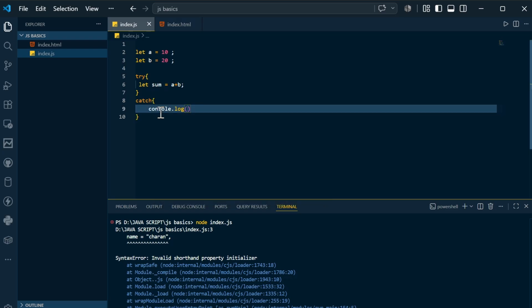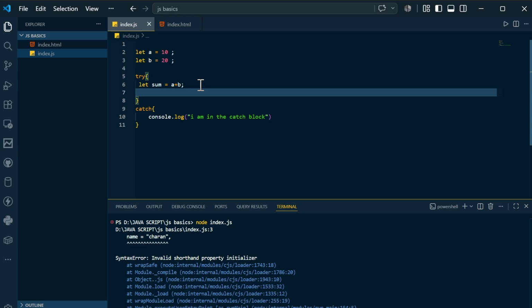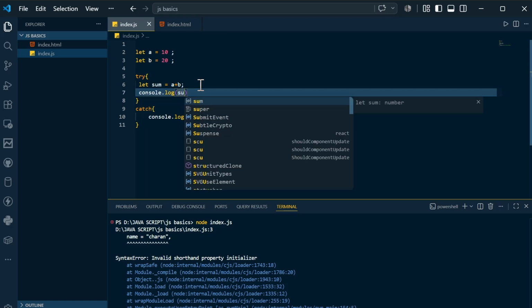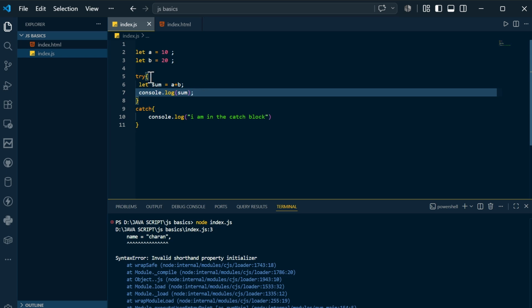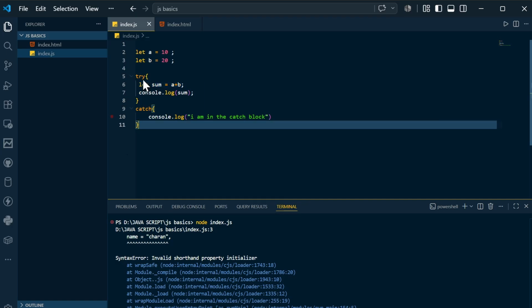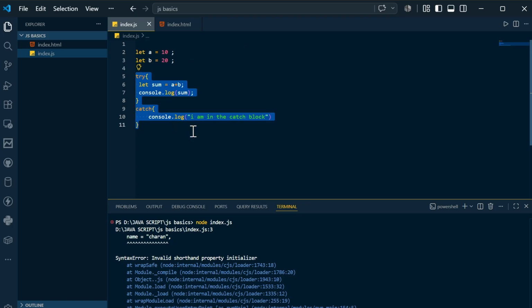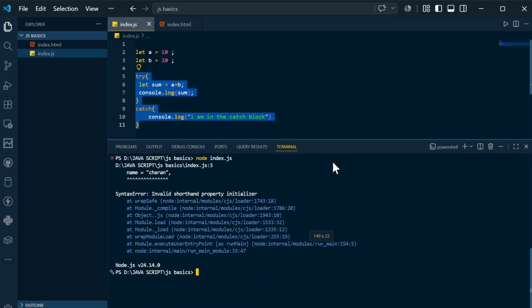So I will do console.log and say I am in the catch block. You might write a big code in the catch block also, but I am doing it as simply as that so that you can understand very simply. If you want, you can print the sum as well. Here it might be a database connection, or stopping the connection with the resources as well. And finally, these two are enough. Now you don't need finally also.